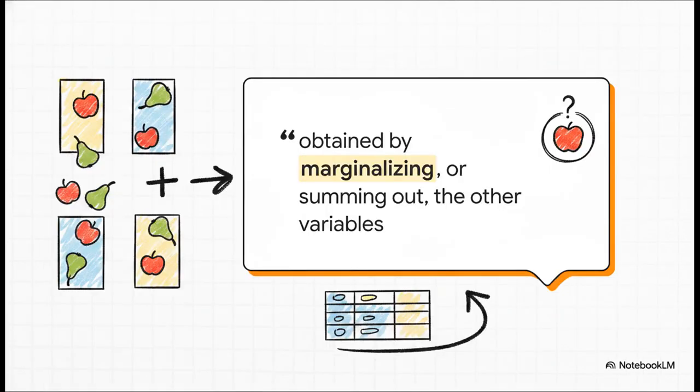So, the absolutely crucial point here is this. What if we only care about the fruit, and we don't care about the box at all? What if we just want to know the overall probability of picking an apple, completely regardless of where it came from? Well, this is exactly where the sum rule comes in. To find this, which is what we call the marginal probability, we literally just sum up the chances across all the boxes. We look at the row for apples and sum up the values from every single column in that row.